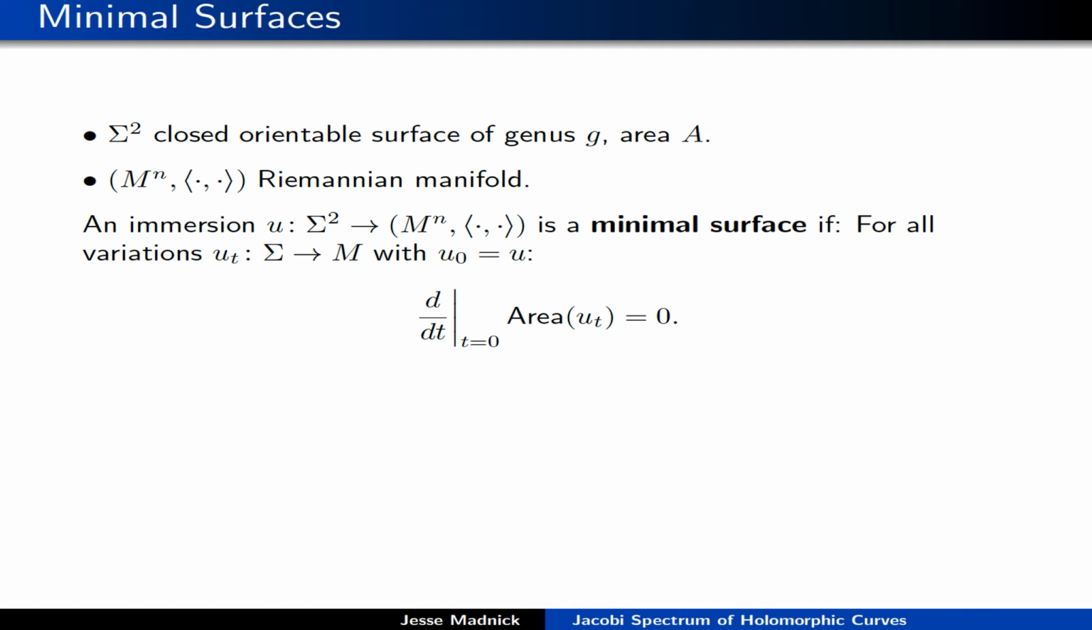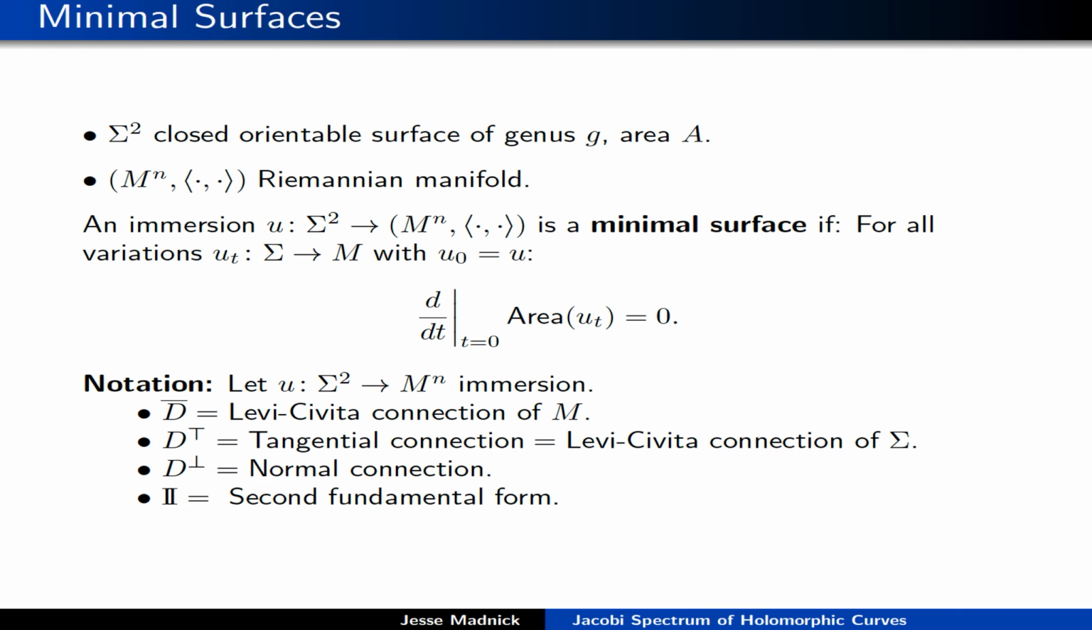In other words, for any variation of the minimal surface, the derivative of the area at time t equals 0 is 0. What this means is that minimal surfaces are area minimizing to first order, but not necessarily to second order. So how can you encode the extent to which a minimal surface is or is not area minimizing to second order? That's captured by the so-called second variation of area.